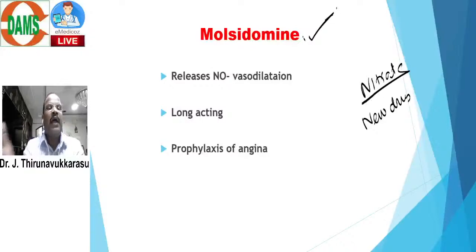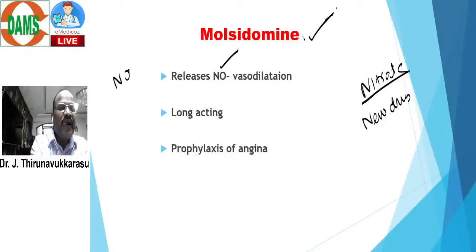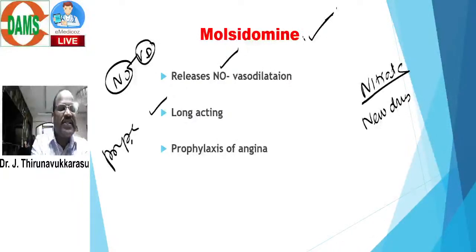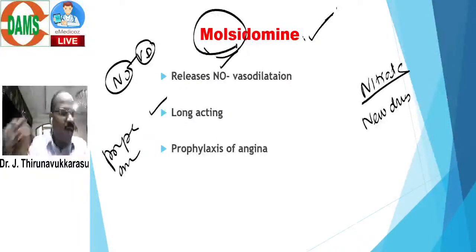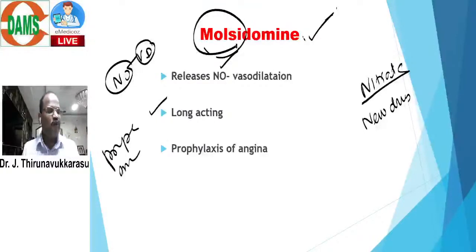Okay, molsidomine also acts by releasing nitric oxide, causing vasodilatation. It's a long-acting drug, so it is useful for prophylaxis of angina. Just note molsidomine. What is molsidomine? It's a longer-acting nitrate preparation.